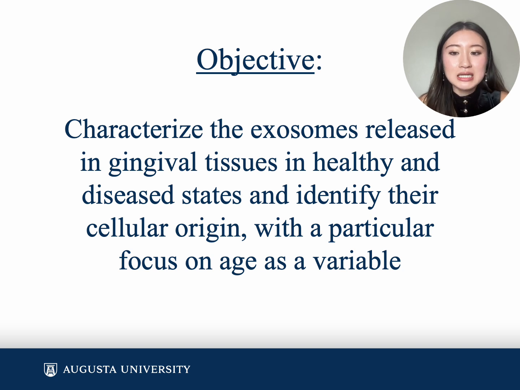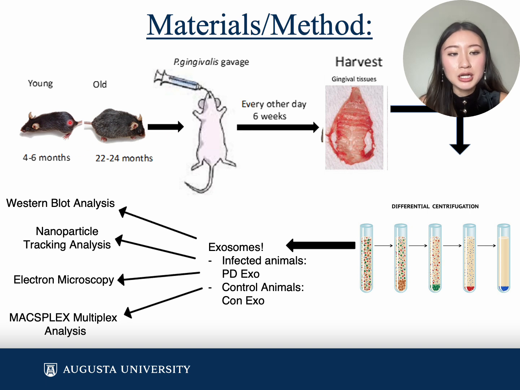The aim of this study was to characterize the exosomes released in gingival tissues in healthy and diseased states and identify their cellular origin, with a particular focus on age as a variable. Young and old mice were subjected to oral gavage either with PG, the periodontal pathogen, in the experimental group, or a sham infection in the control group over a 6-week period. Then the gingival tissue was harvested from the mice, and the exosomes were isolated from this tissue by enzymatic digestion and differential centrifugation. Exosomes from the experimental group were termed PD-exo, periodontal disease exosomes. Exosomes from the control group were termed con-exo, or control exosomes.